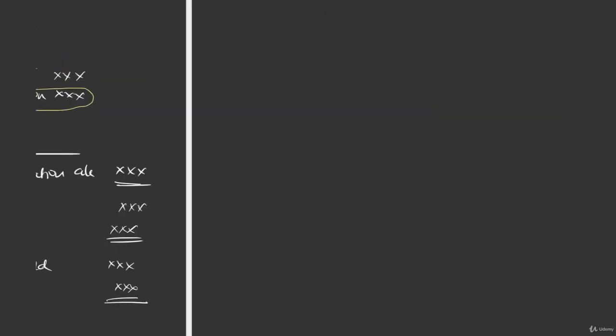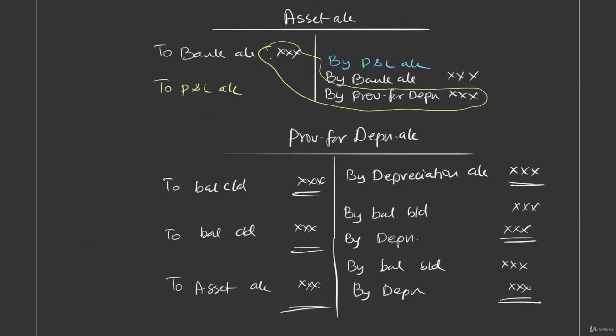But in the year of sale, what is happening here? Provision for depreciation account is debited and asset account is credited. In this way, accumulated depreciation is getting transferred to asset account, right?